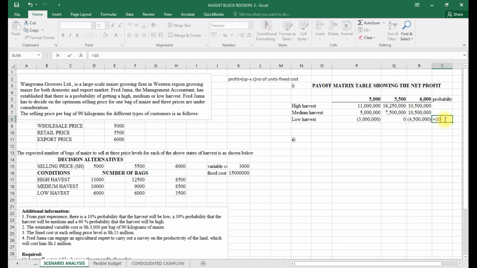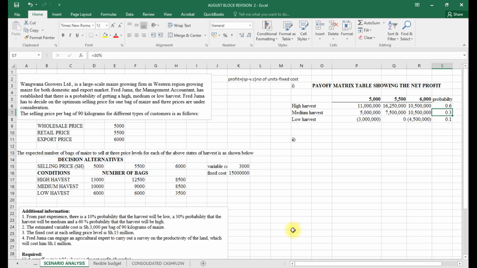And this other one was what? 30% for medium. And the other one was 60% as our probability for the 3 states.